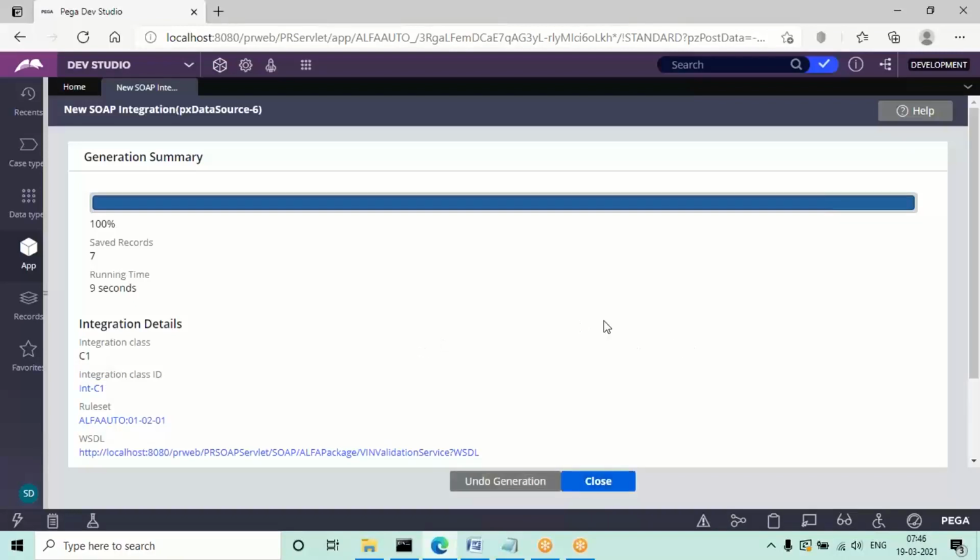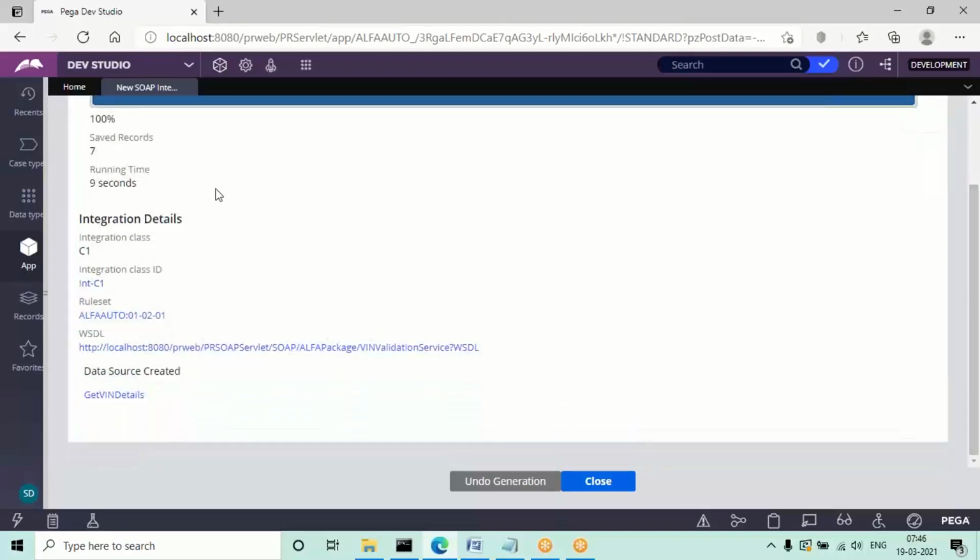Okay, so it will be creating the classes and mapping rules, and you can close this. If you want to see, everything will be available under this int-c1, and some service class also will be created, and some source data source, like a table, also will be created here. Okay. So click on Close.